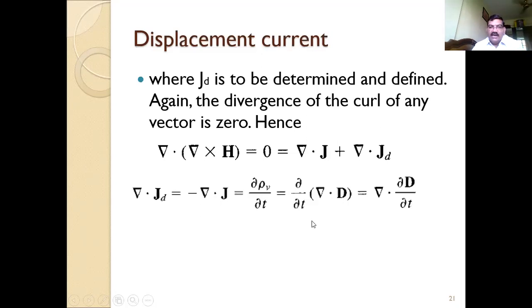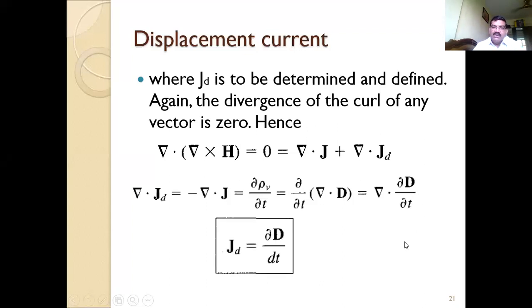And what is rho v? We know the Gauss law: rho v is equal to del dot D. So you can take a partial differentiation of this. The divergence we have taken outside, so partial differentiation of D with respect to time. Now this you can equate to the displacement current density that we want.